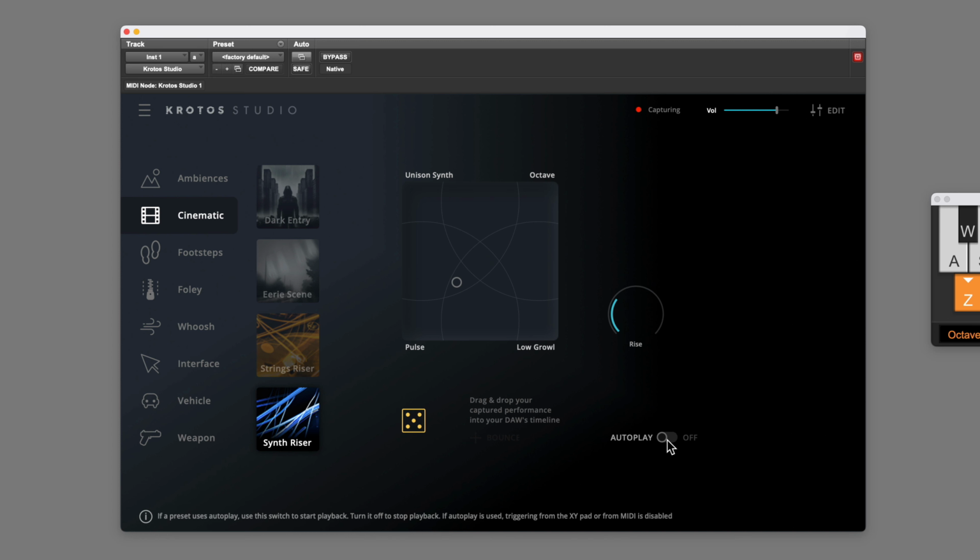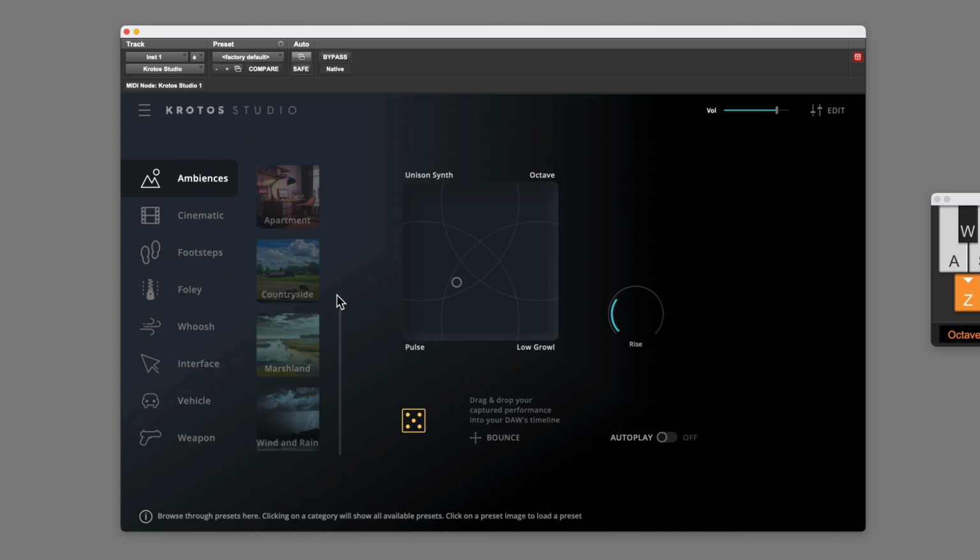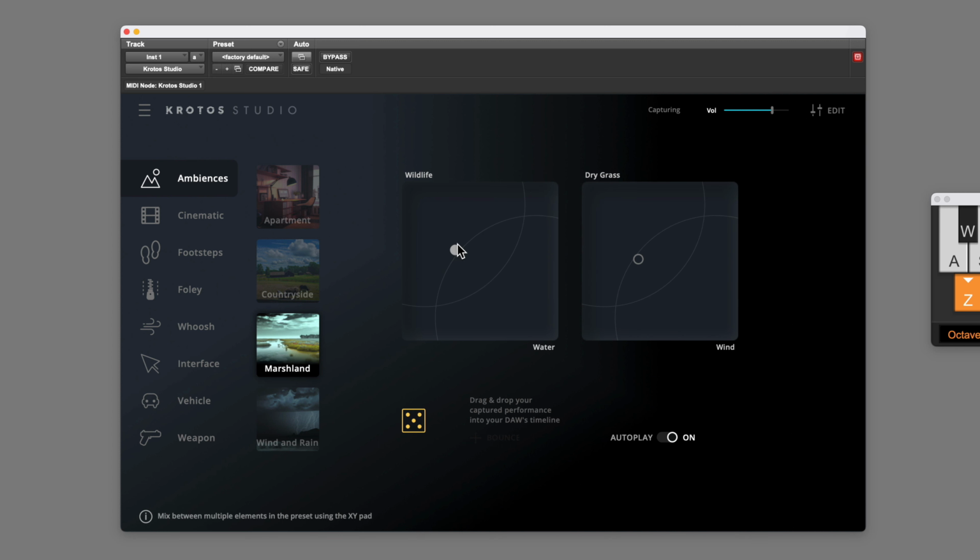We've got some new sounds in some of the existing categories, so if we go to ambiences, we now have marshland and wind and rain. Let's try this one. Okay, so we've got wildlife and water, dry grass, wind. Let's give it a go. Move it more towards water. Increase the wind. Shift it over to dry grass. Introduce some more of the wildlife.